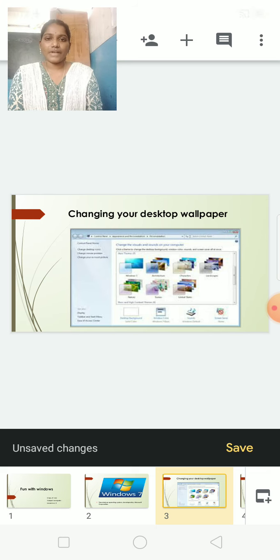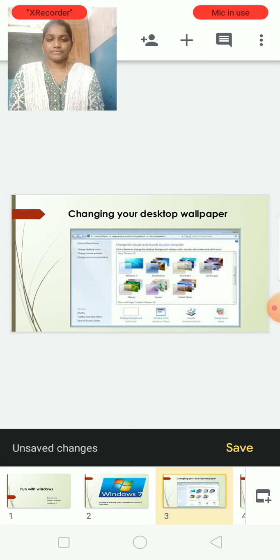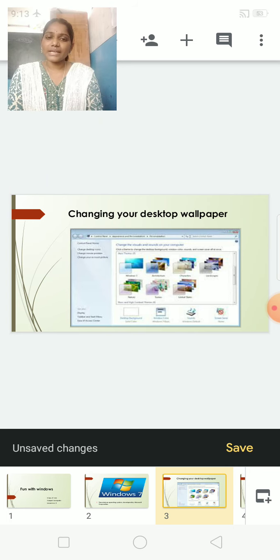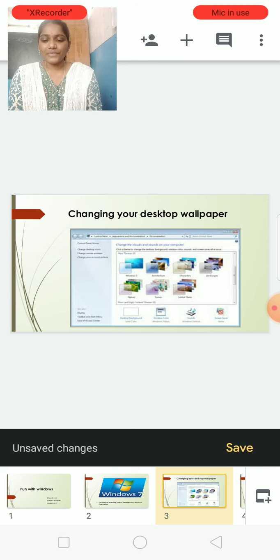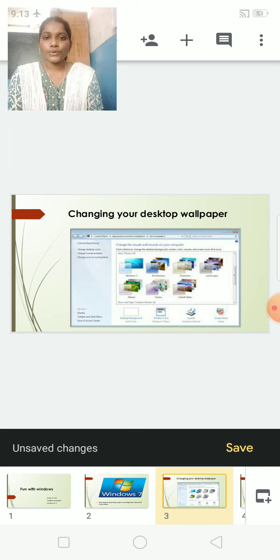On that, now use the mouse. We always use the left button of a mouse, right? Now, right click on the desktop. After the right click, a menu will open. In that, go to the Personalize option. Then a screen will open, like in the picture. Just look at the picture.